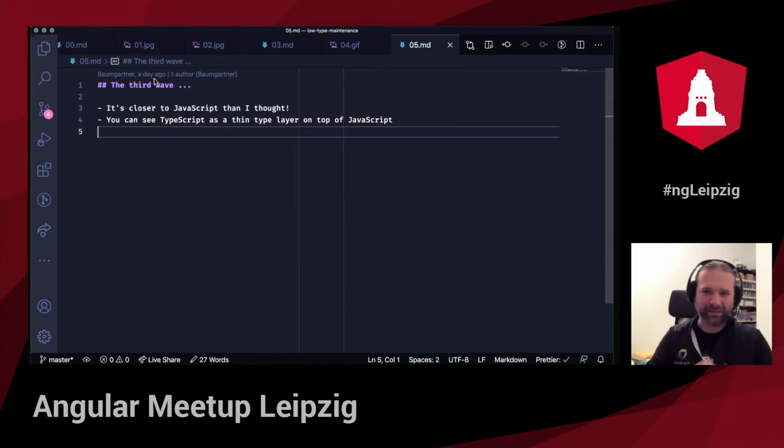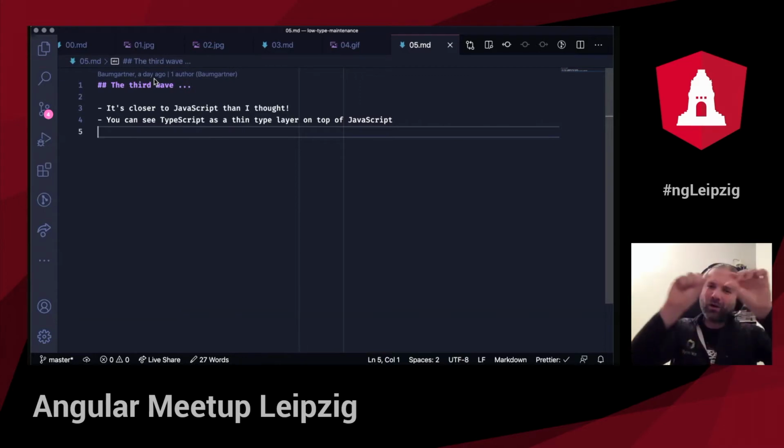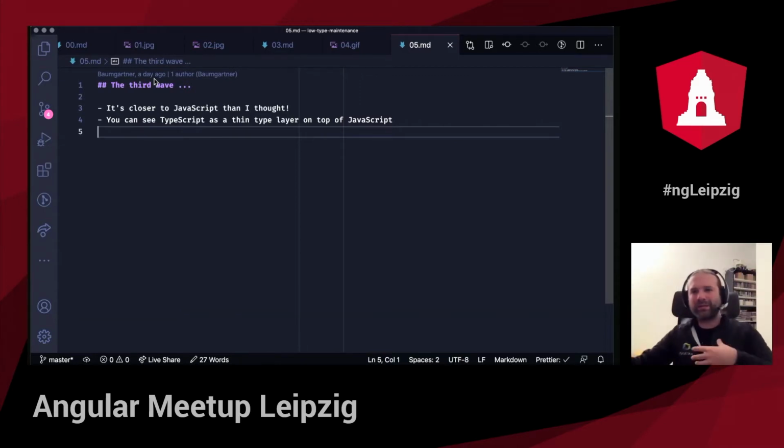It's a superset of JavaScript, and you can reduce all the features of TypeScript to just a thin layer on top of JavaScript. Of course, you can use all the additions from the programming language that you have, like enums or abstract classes or whatnot.